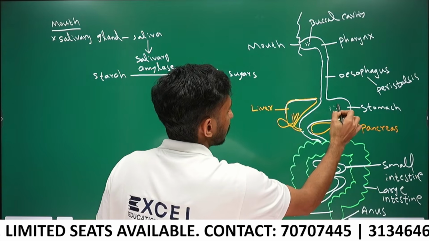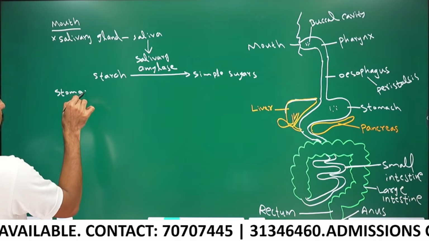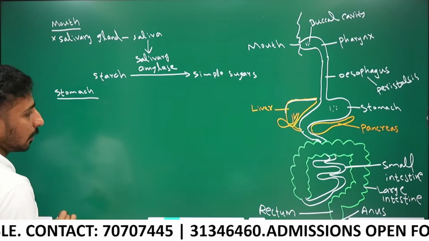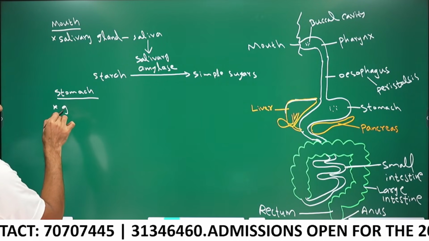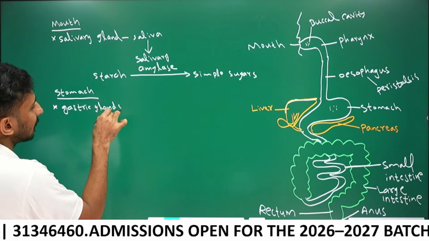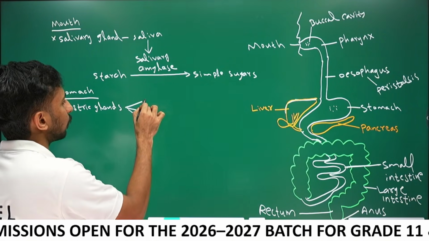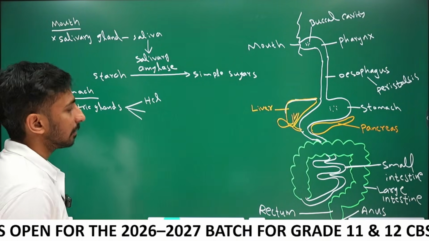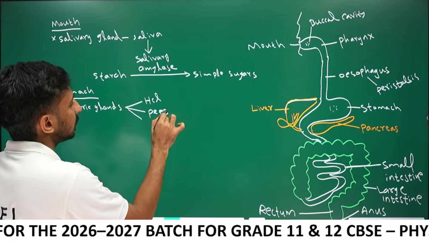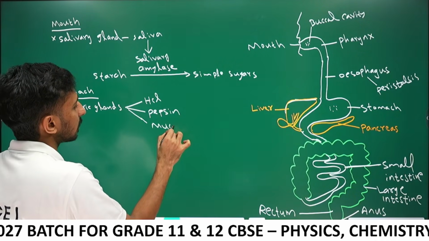Okay, next activity: after the esophagus, the food reaches the stomach. Let's see what happens in the stomach. In the stomach, gastric glands are there. Gastric glands secrete three things. First one is HCl, second one is pepsin, third one is mucus.